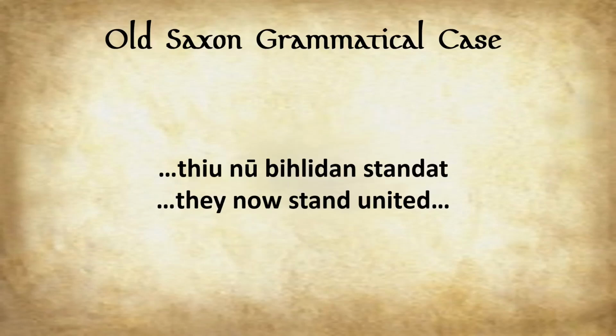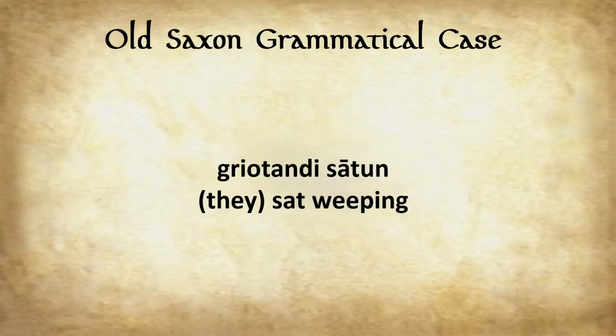So here's our first example, Theo nu behilidan standat. They now stand united. So where's the nominative here? We have Theo, which is they, and that's part of it. And then we have behilidan, which is actually a past participle. Griotande saton. They sat weeping. So interestingly enough, we have here a present participle, and it almost functions as an adverb here, but it isn't. It's a present participle functioning as an adjective to describe they.